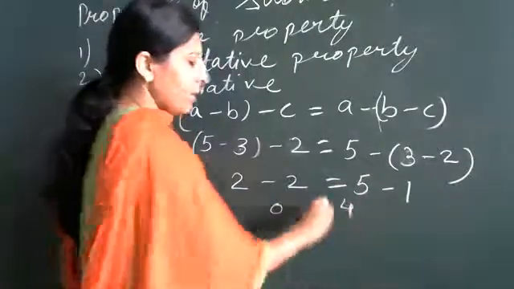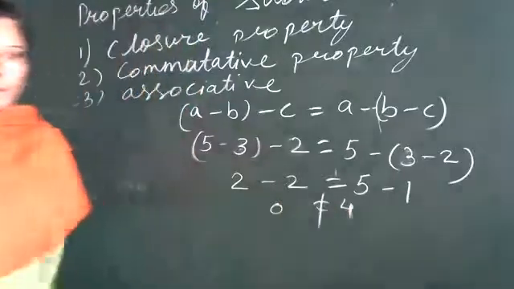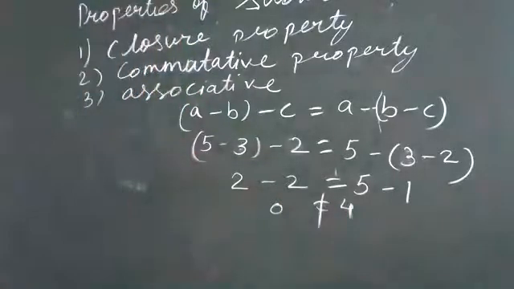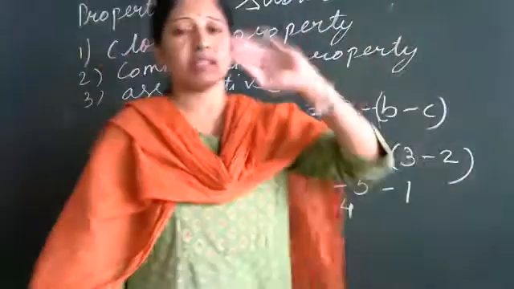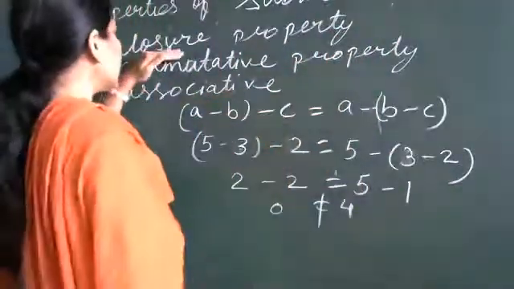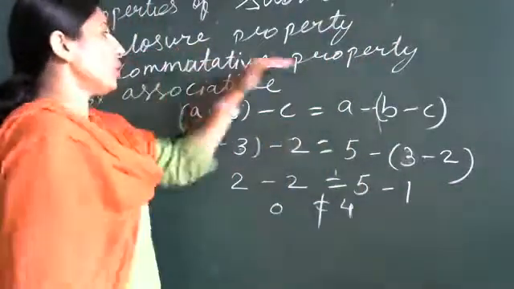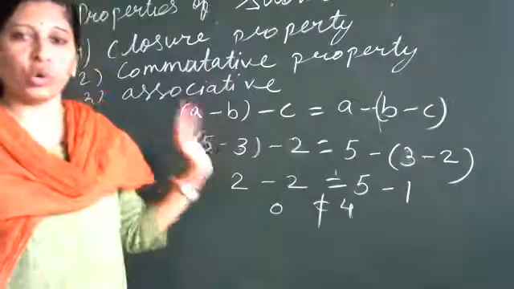So are we getting the same answer? No, ma'am. So this associative property also does not hold for subtraction. Subtraction does not hold closure property, commutative, and associative.